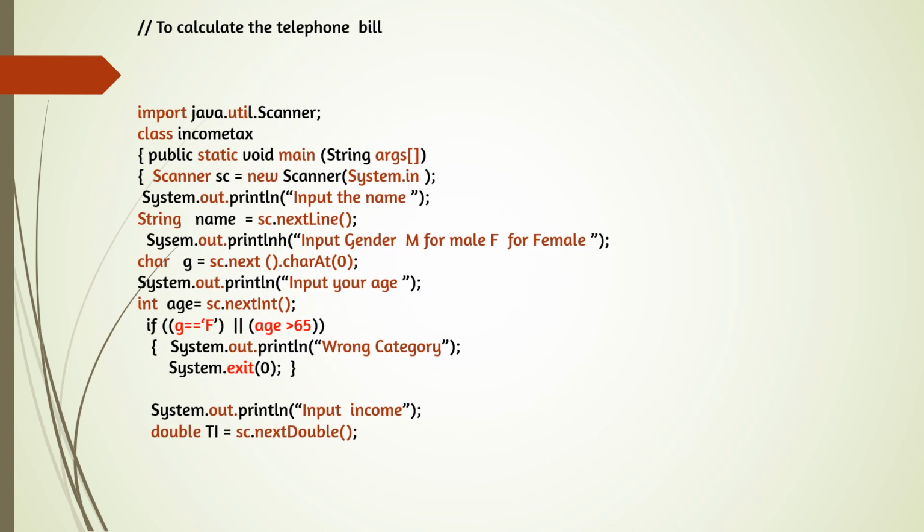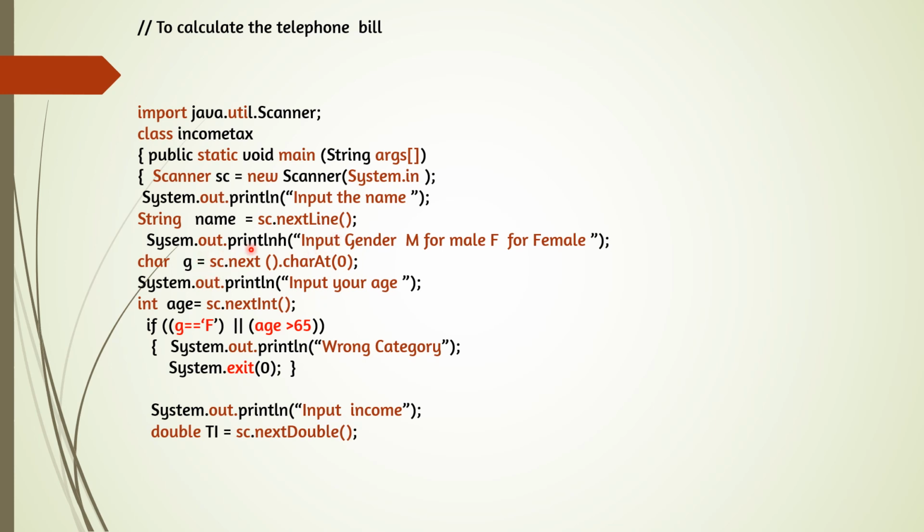In the beginning, accept the details. We have to accept the name, age, and gender. So import java.util.Scanner, class IncomeTax, public static void main, and Scanner sc equal to new Scanner(System.in). First System.out.println input the name. Name is a string, so here we are accepting it in a string variable: String name equal to sc.nextLine(). This is the command for accepting a string. If you want to accept a single word, use sc.next(), otherwise sc.nextLine().